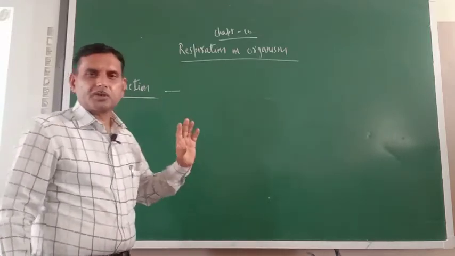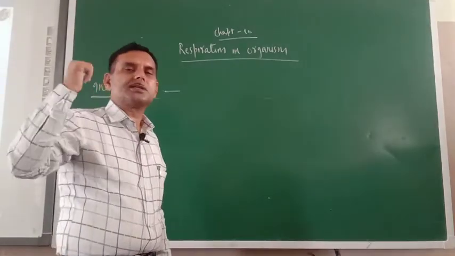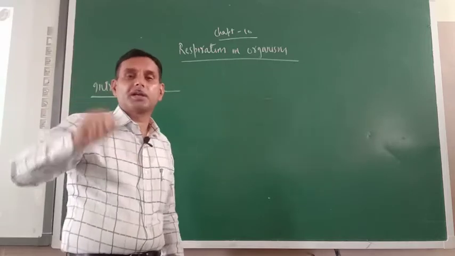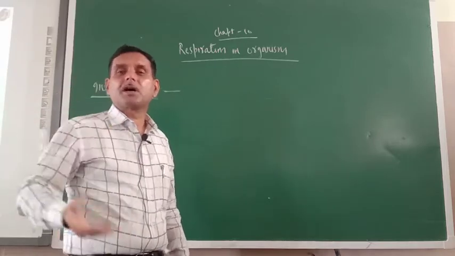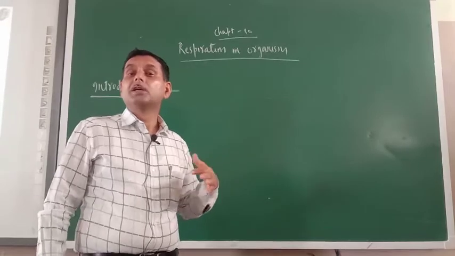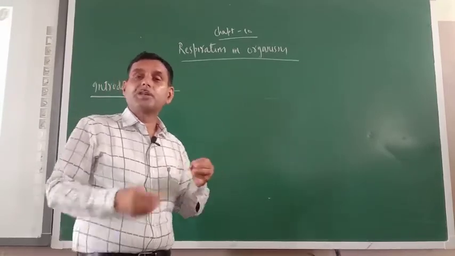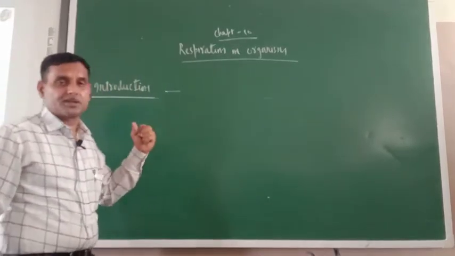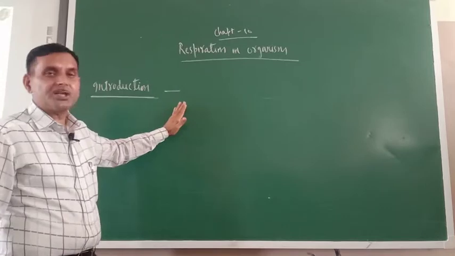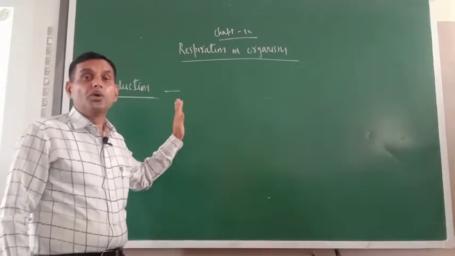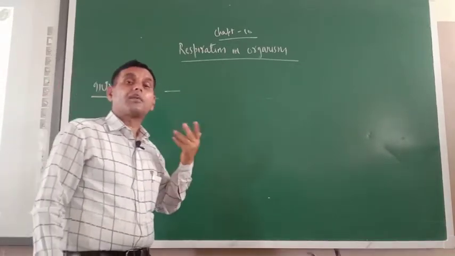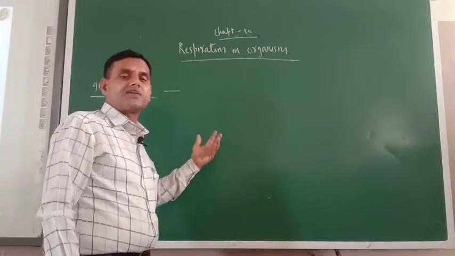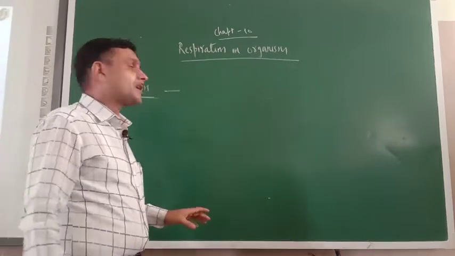Try to understand, in the respiration process, don't think that only the nostrils are involved. There are so many body organs involved here. The diaphragm is involved, ribs are involved, lungs are involved, trachea is involved. Respiration is one of the most important functions of our body, and the system responsible for respiration is known as the respiratory system.